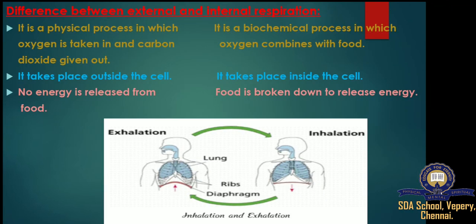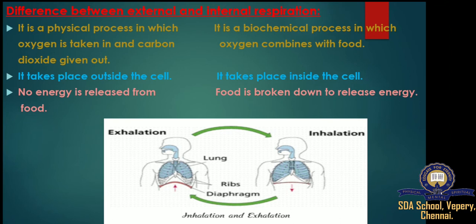Next one, difference between external and internal respiration. External, outside; internal, inside. External respiration is the physical process in which oxygen is taken in and carbon dioxide is given out. Intaking oxygen and releasing carbon dioxide. But internal respiration is a biochemical process in which oxygen combines with food.